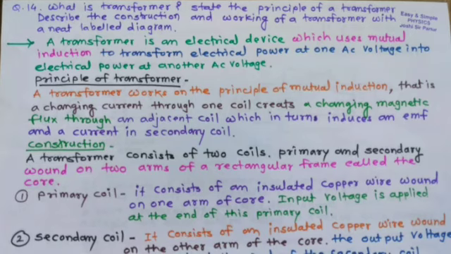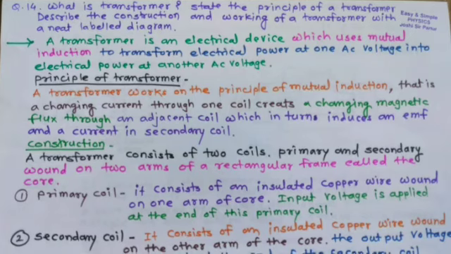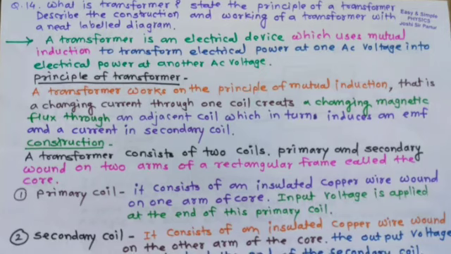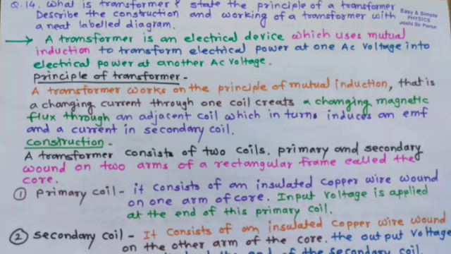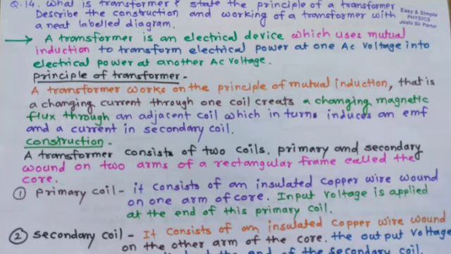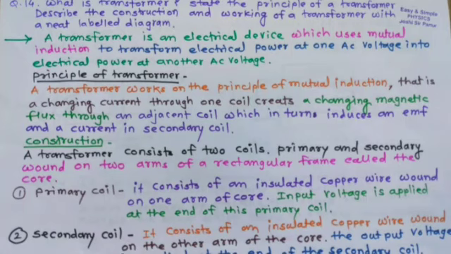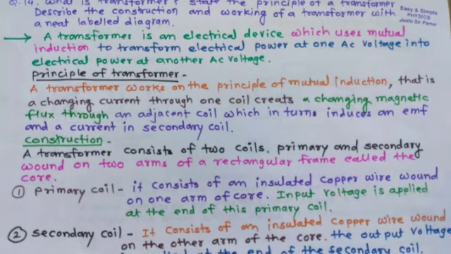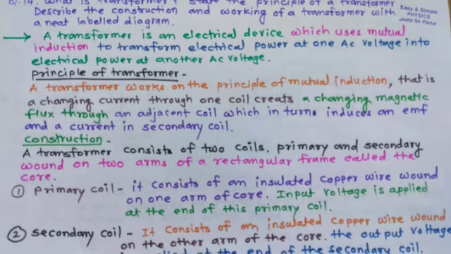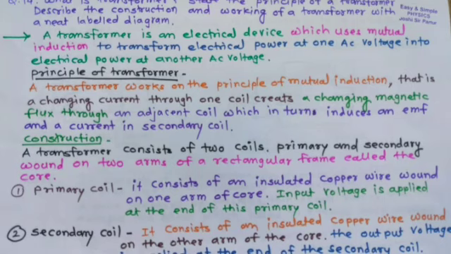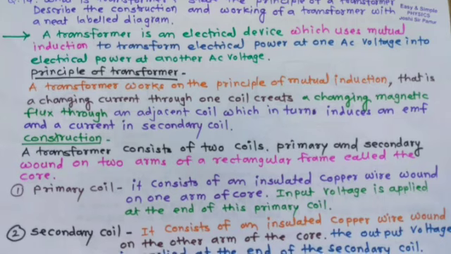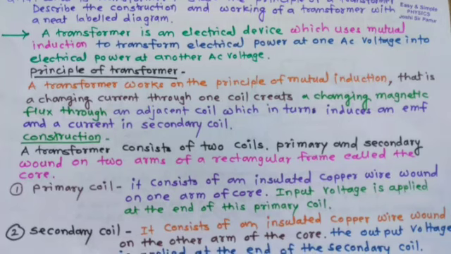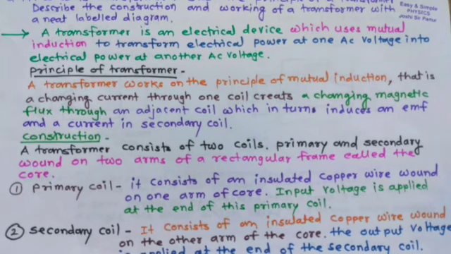Question number 14. What is a transformer? State the principle of transformer. Describe the construction and working of transformer with a neat labelled diagram. First of all, we have seen a transformer is an electrical device which uses mutual induction to transform electric power at one AC voltage into electric power at another AC voltage.